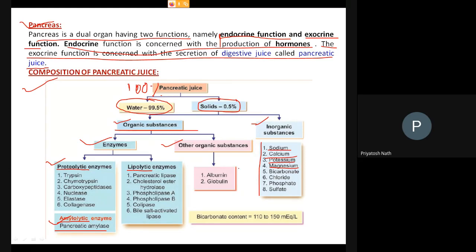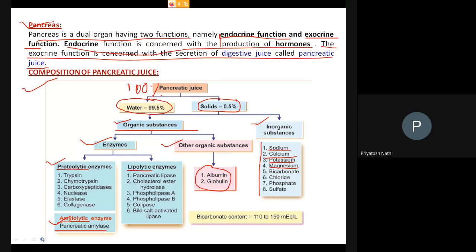Okay, what are the other organic substances? The other organic substances include the albumin and the globulin. These are the protein. Okay, simple protein you can say present in the secretion. So this is about the composition of the pancreatic juice secreted from pancreas. Which part of the pancreas? Exocrine part of the pancreas. Okay, so this is about the secretion.